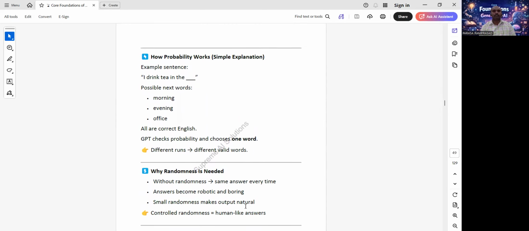Next, how probability works. Now understand probability with a very simple example. Example sentence: I drink tea in the blank.